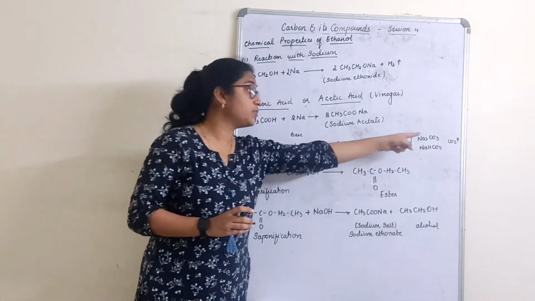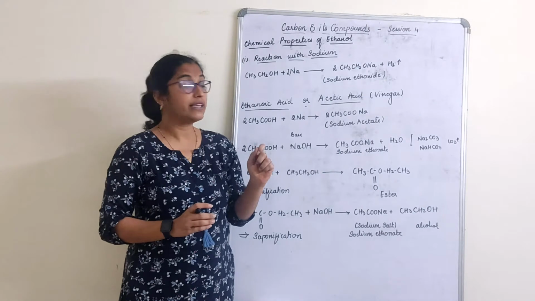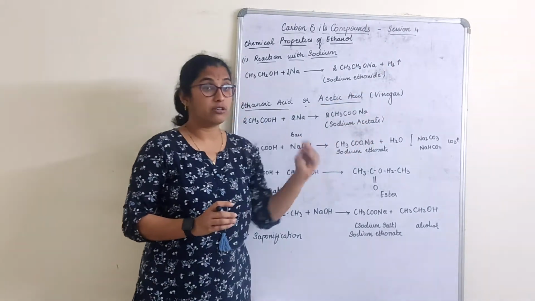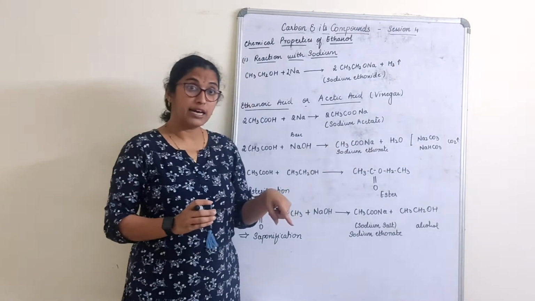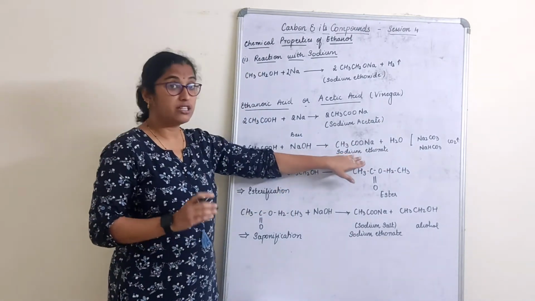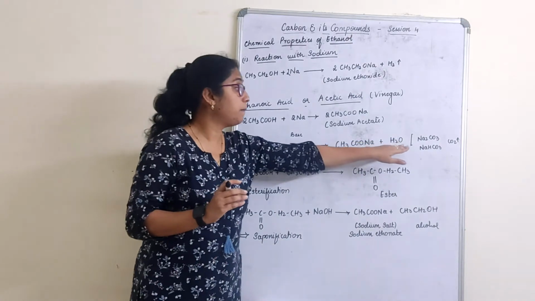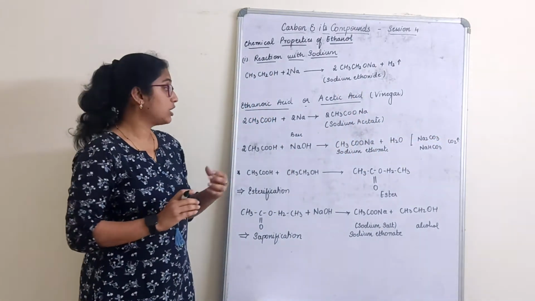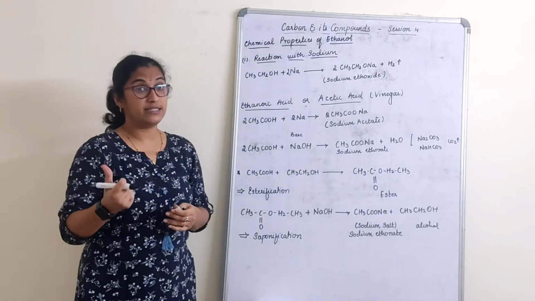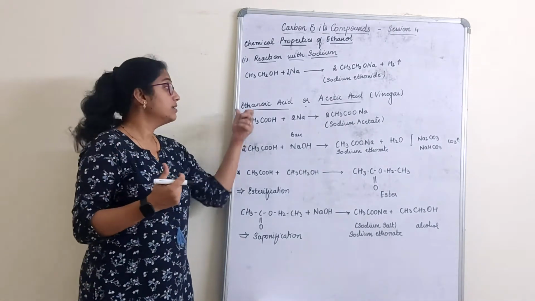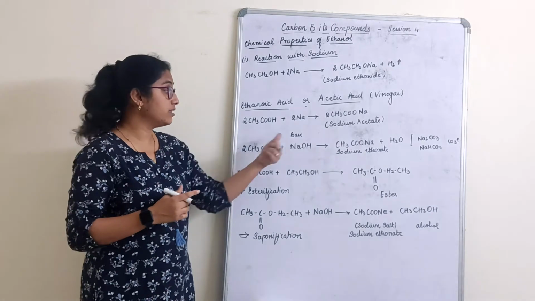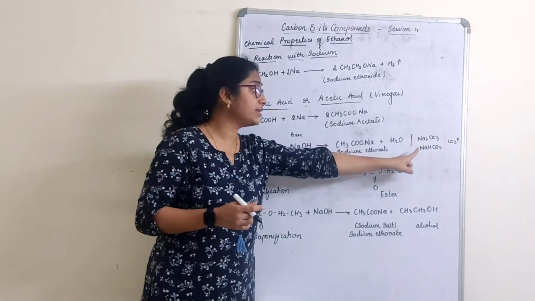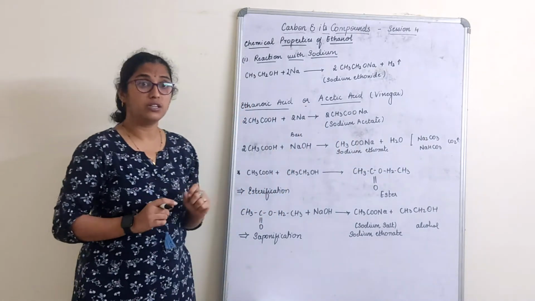Second reaction is with sodium carbonate, which will give again sodium ethanoate plus water plus carbon dioxide. Sodium hydrogen carbonate, when it reacts, again gives a salt, sodium ethanoate, plus water, plus carbon dioxide gas is released. So now we know what happens when acetic acid, vinegar or ethanoic acid reacts with a metal, a base, a metal carbonate and a metal hydrogen carbonate.